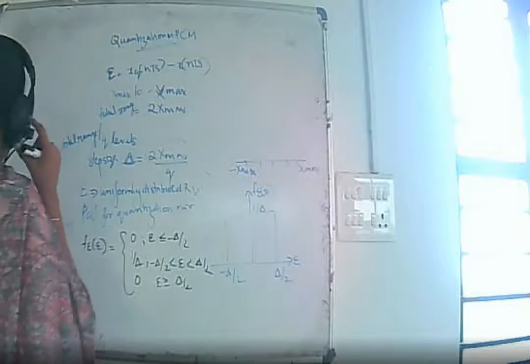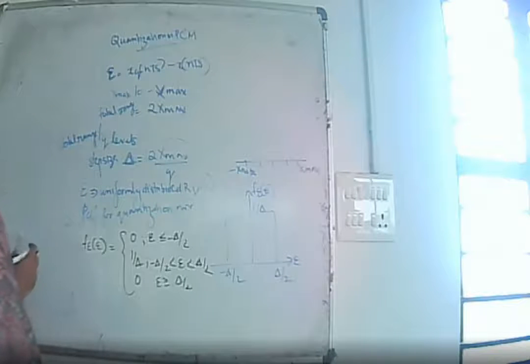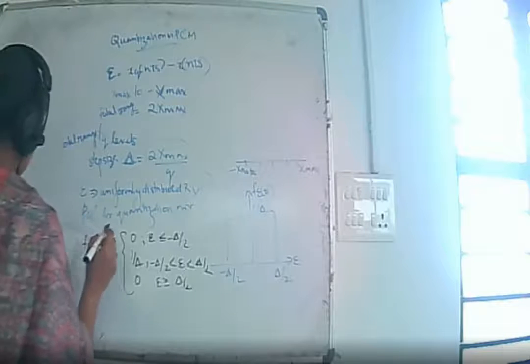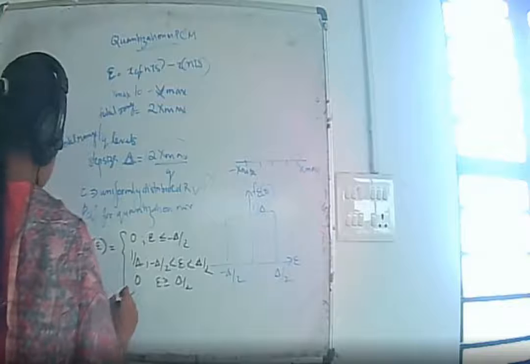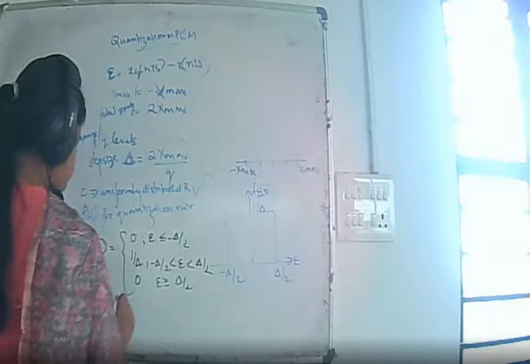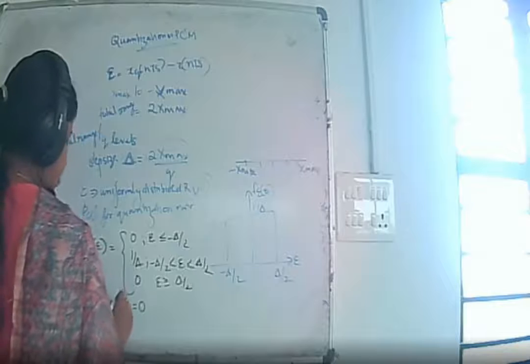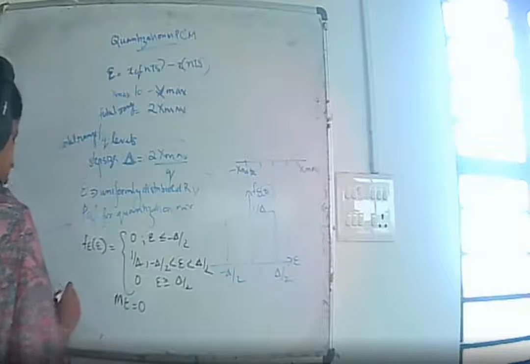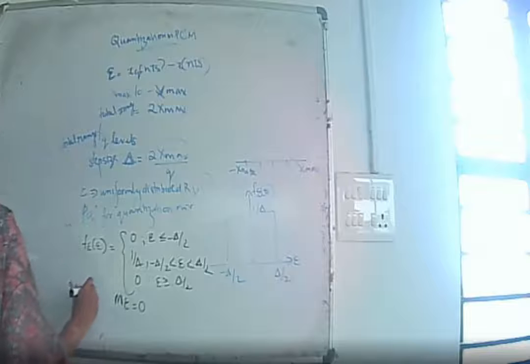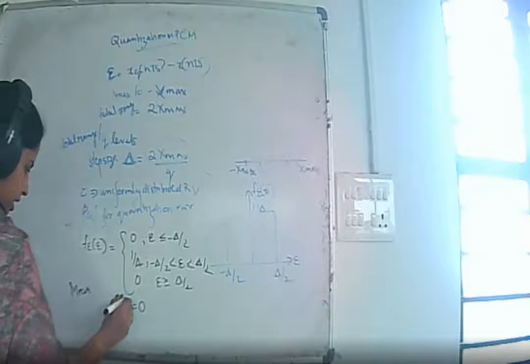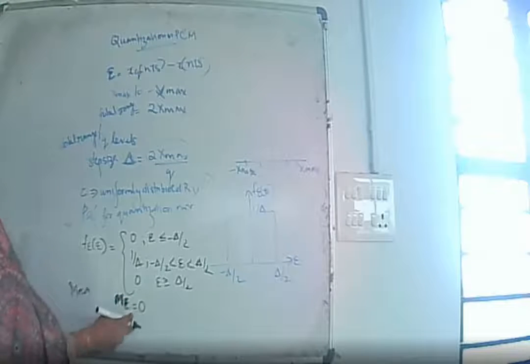And this quantization error has zero average value. Therefore, the mean of the quantization error, that is m_e, is nothing but 0.